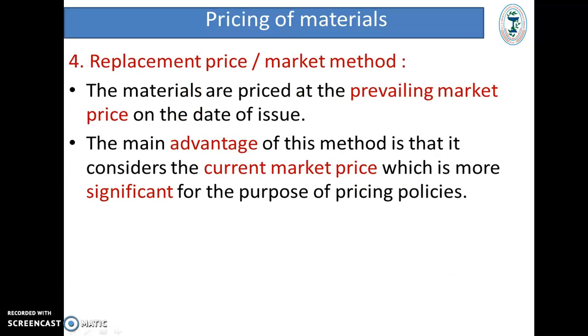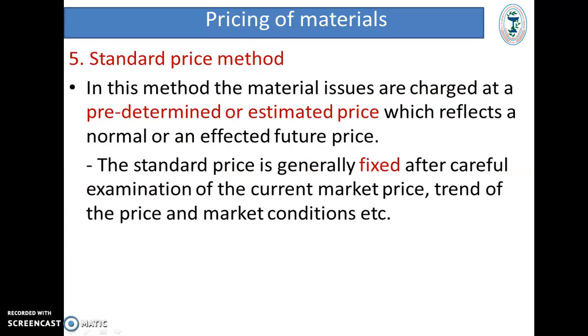Fourth method, that is the replacement price method or market price method. Similar to gold, the materials are priced at the prevailing market price on the date of issue. The main advantage of this method is that it considers the current market price, which is more significant for the purpose of pricing policies. Fifth method, that is the standard price method, where the materials are sold on MRP.